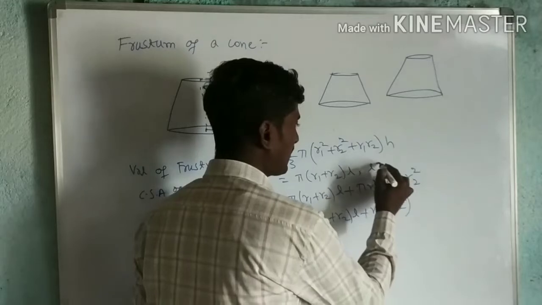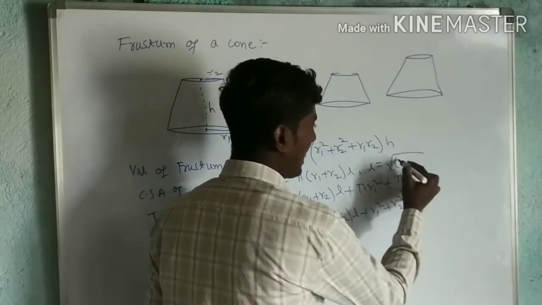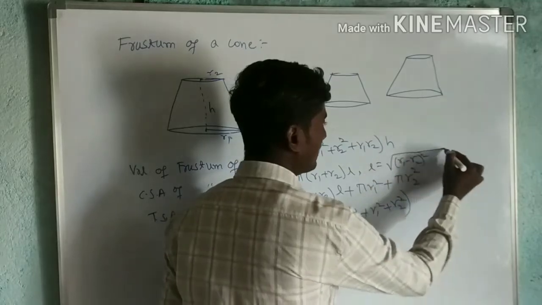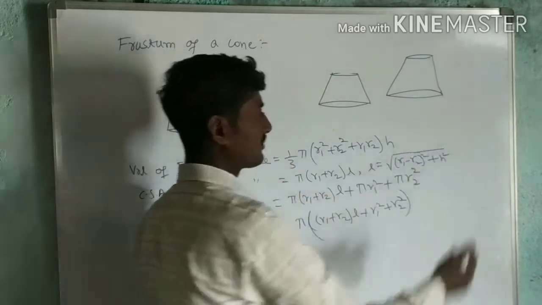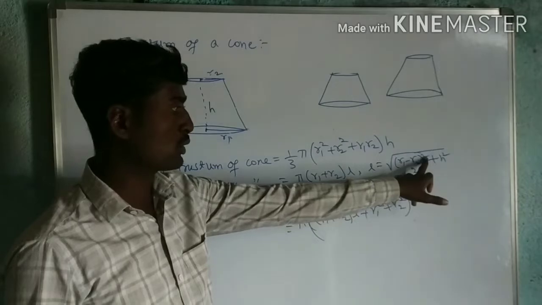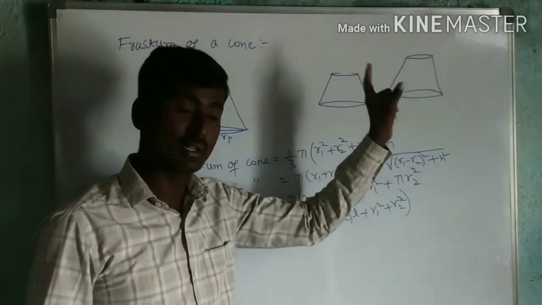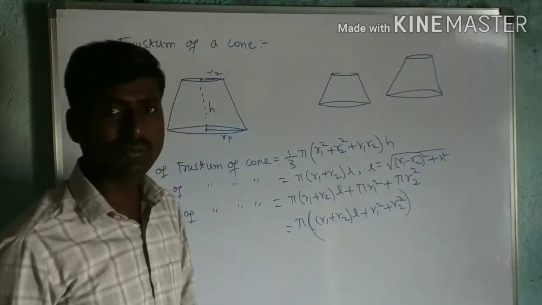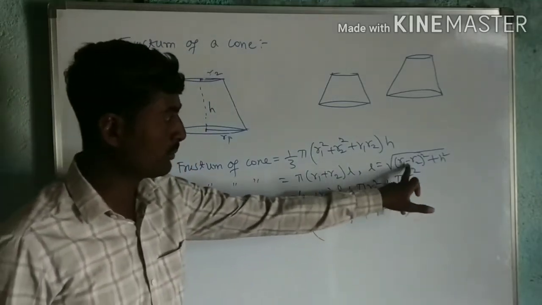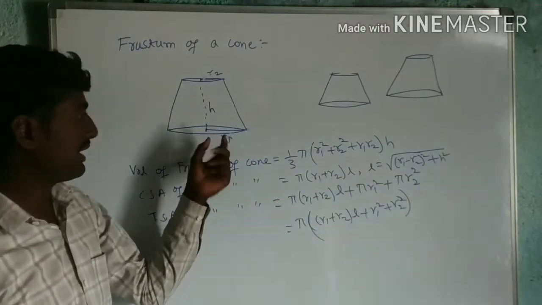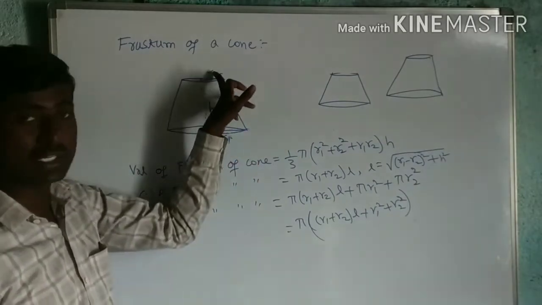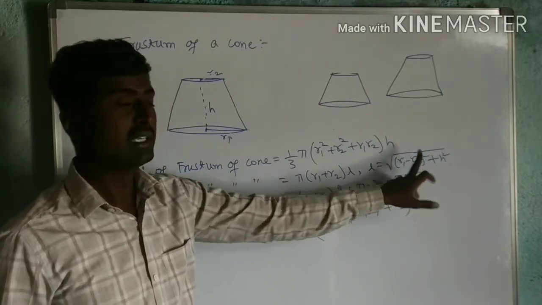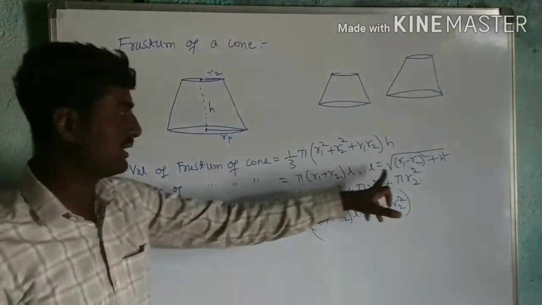Here L is nothing but the square root of R1 minus R2 whole square plus H square. There it is actually R square plus H square. Here it is R1 minus R2. Why R1 minus R2? We can take R2 minus R1 also. In this one I have taken R1 greater than R2, that's why I use R1 first. If you take R2 more than R1, then you can take R2 minus R1.